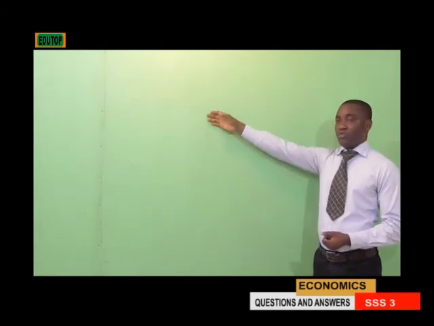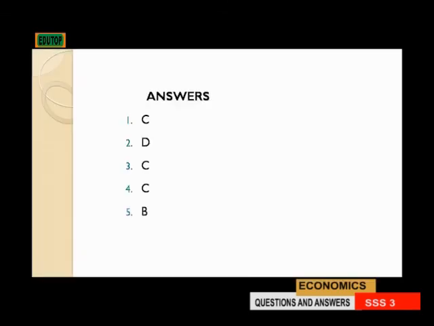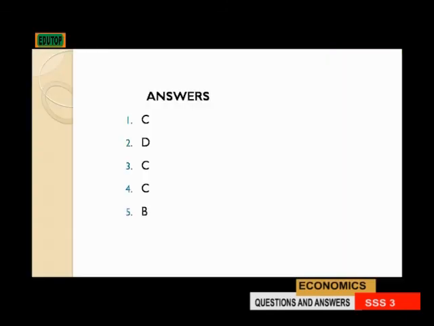No. The correct one is B, which says it offers loans for public projects. That is one of the functions of the World Bank, called International Bank for Reconstruction and Development, IBRD. That means number 5 has option B as the correct answer.